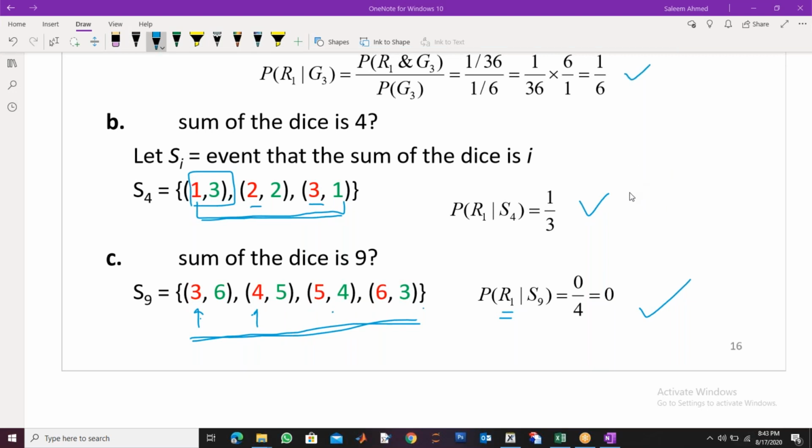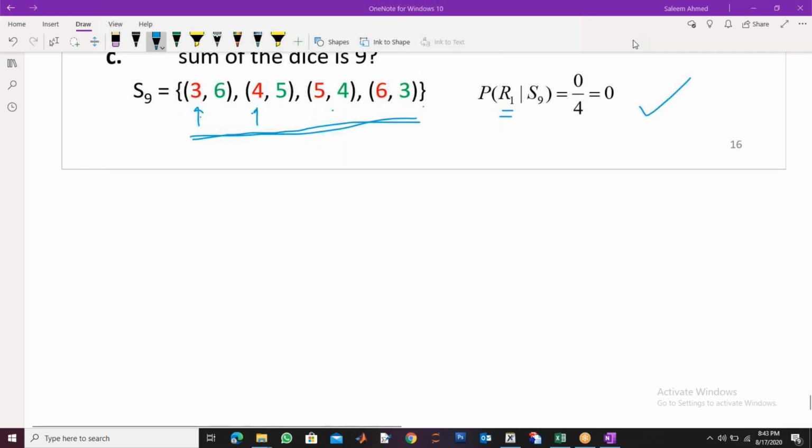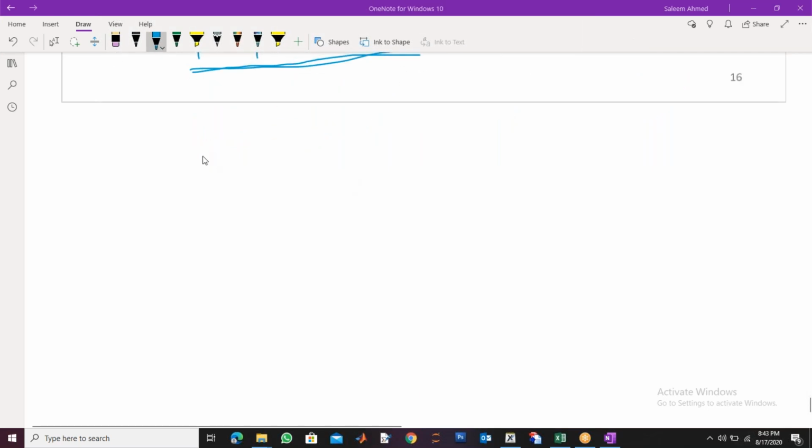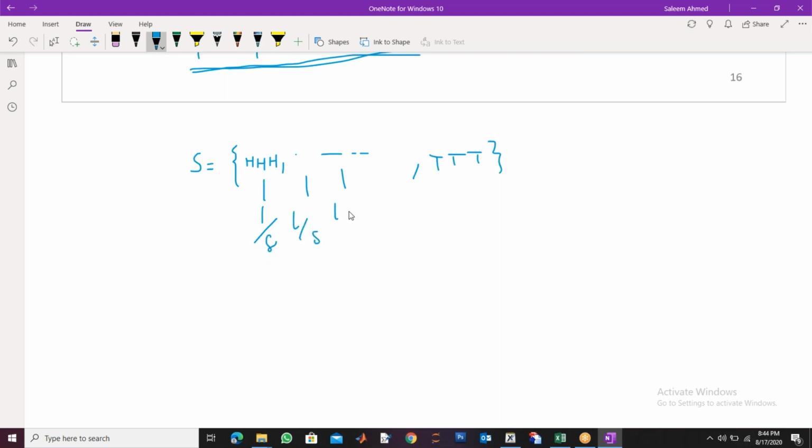a table. A data set is given, you can make a frequency distribution with classes and frequency. Similarly, we can write total outcomes. For example, I gave you the question: if 3 coins are tossed, how many sample points are there? You said head, head, head, head, tail, head, tail, and so on, right? There are 8 possible outcomes, up to tail, tail, tail. In the question I asked you to write the probability of every outcome. The probability of every outcome was 1 by 8, 1 by 8, 1 by 8, 1 by 8.